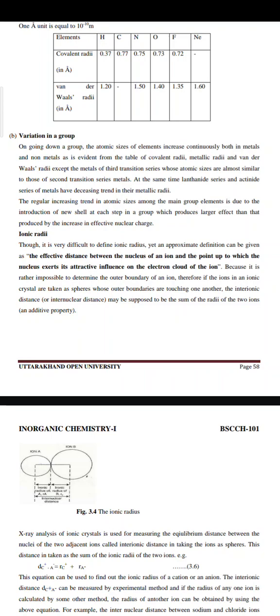At the same time, lanthanoid series and actinoid series of metals have a decreasing trend in their metallic radii. The regular increasing trend in atomic size among the main group elements is due to the introduction of a new shell at each step in a group, which produces a larger effect than that produced by the increase in effective nuclear charge.